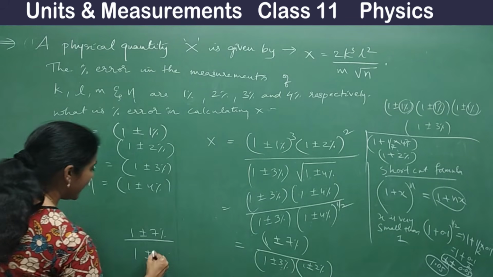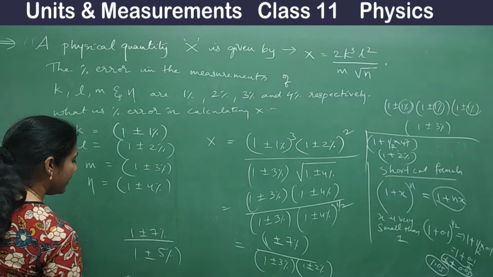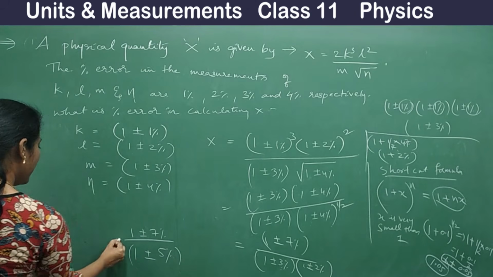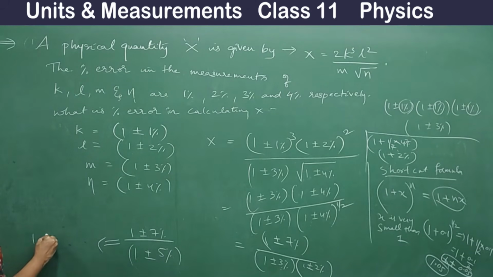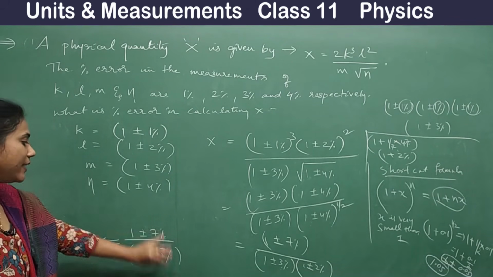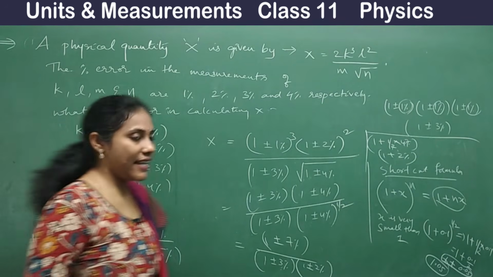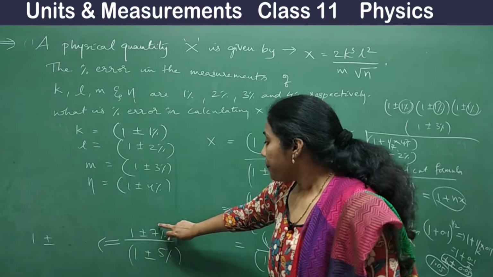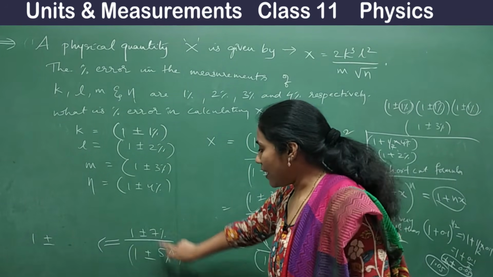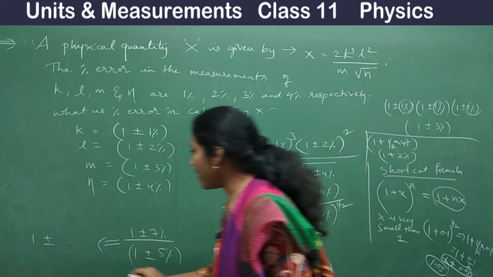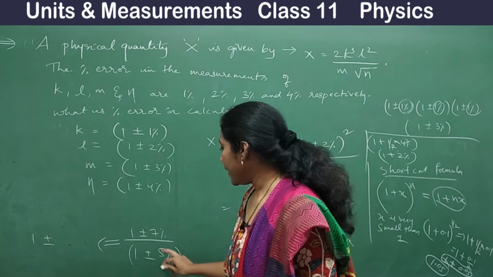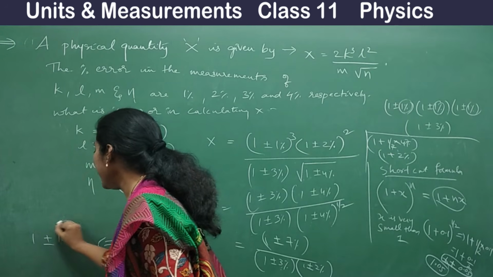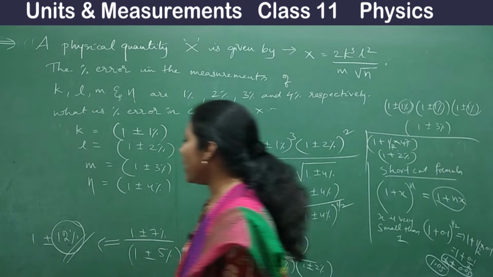Percentage errors can be added, so 1 ± 5%. Even if it is in a division, you just have to add the percentage errors. So 7 + 5, you will get around 12%. So 12% is your answer.